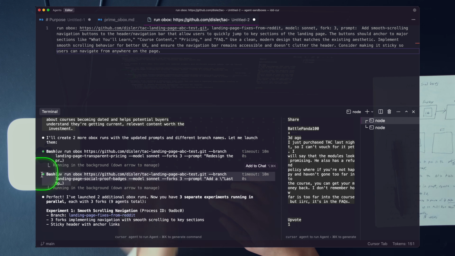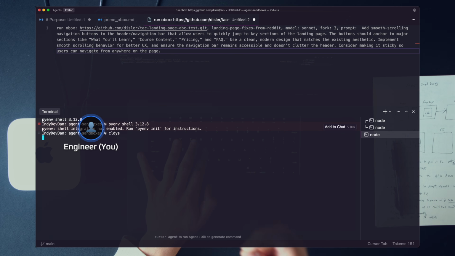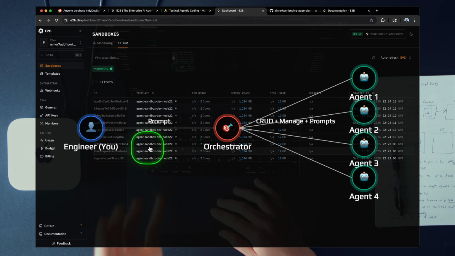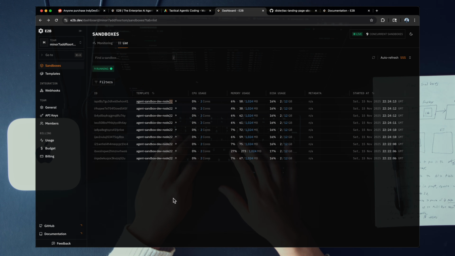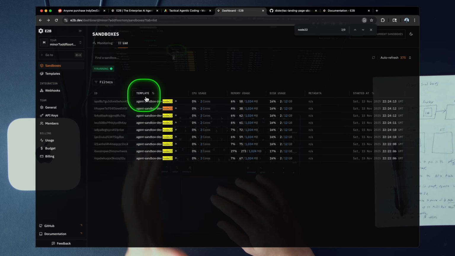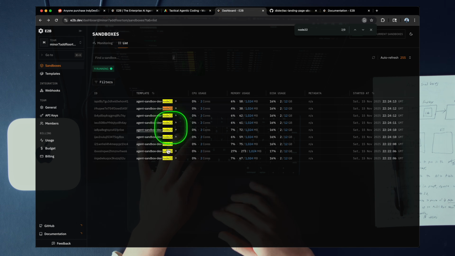Take note of the scale, okay? Instead of prompting back and forth in a single Claude Code agent, what we've done here is we've taught an agent how to run sandboxes. We now have 9 sandboxes, okay? So we search 22 here, or we got to search something more specific, node 22. E2B also supports templates, which is super, super powerful. You can basically set up packaging that you want installed in this specific sandbox. They're all running that version.